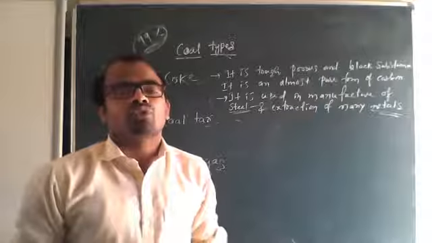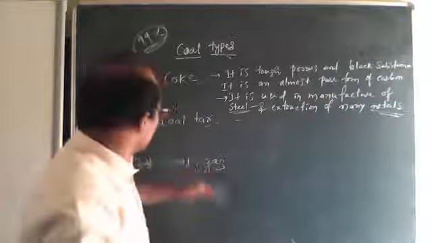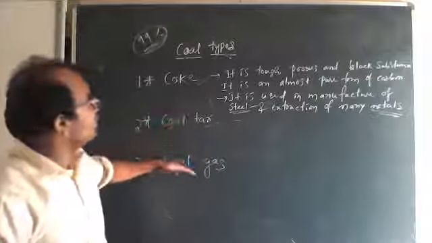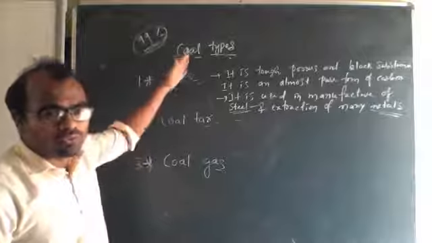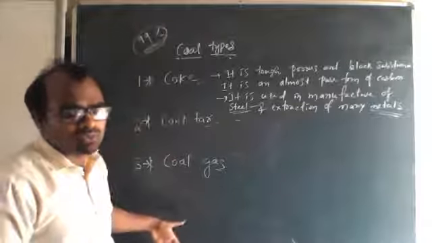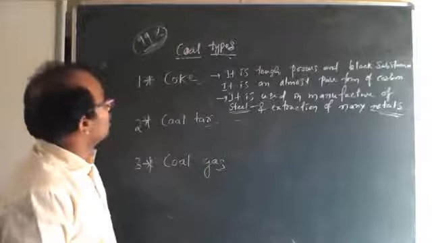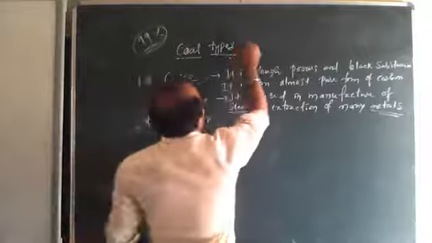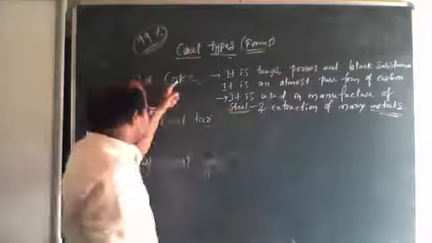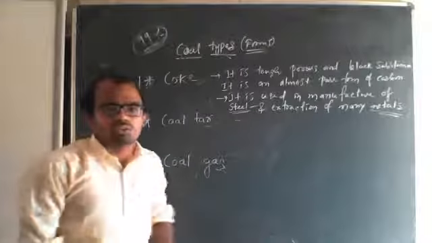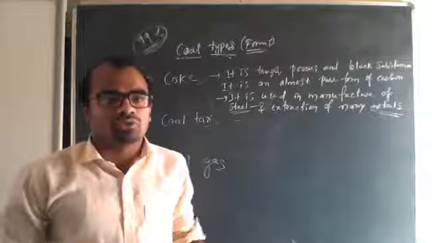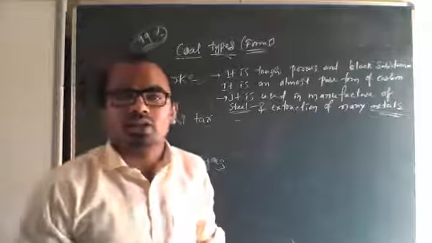Okay, so we'll see coal tar and coal gas in the next class. These are also forms of coal, types of coal. Coal is present in these three forms: coke, coal tar, and coal gas. So we'll see these in the next class. I hope you all are clear with this. We'll see the remaining things in the next class.